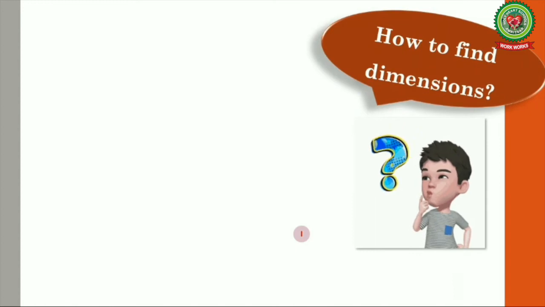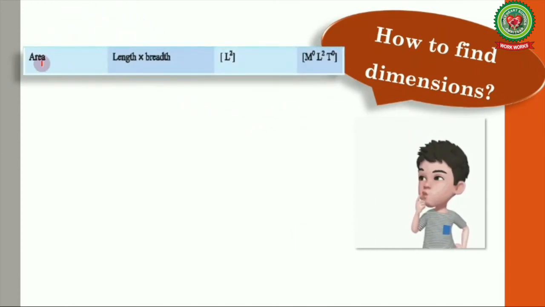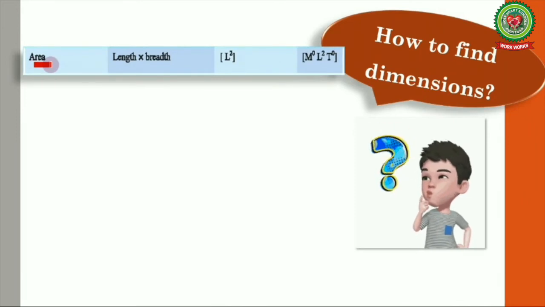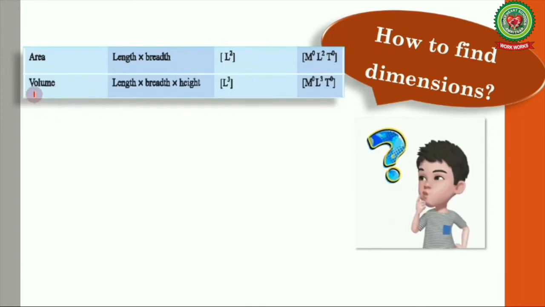Now the question arises: how to find dimensions? Let's see one by one. The very first physical quantity we will take is area, and we know that area is length multiplied by breadth, and both are length. So the dimensions for area are 0 in M, 2 in L and 0 in time, because in this relation there is no mass and no time; area only depends upon length.